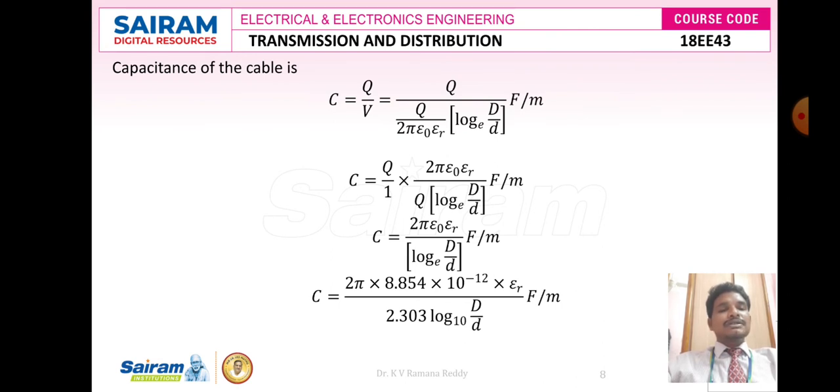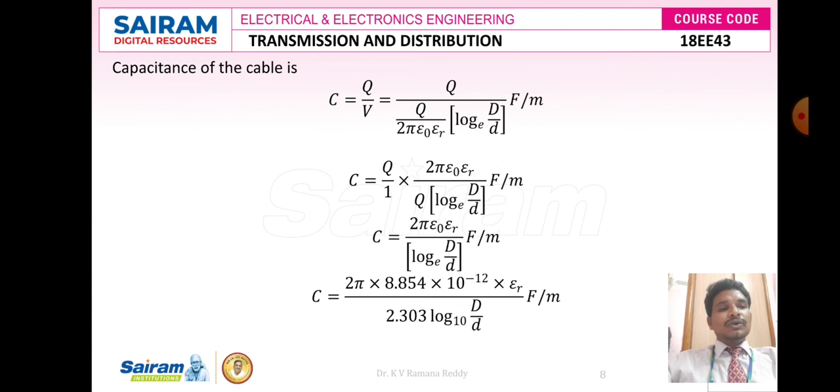So we can write the formula C is equal to q divided by V. Just now we got the formula for the potential difference, and that V formula I am substituting in the denominator in place of capital V. Therefore, we got C is equal to capital Q divided by 2 pi epsilon naught into epsilon r of log of base e into capital D divided by small d, whose units are farads per meter. Again, for simplification, I can write the denominator function into the numerator, in inverted form, as 2 pi epsilon naught into epsilon r divided by q into log of base e into capital D divided by small d.